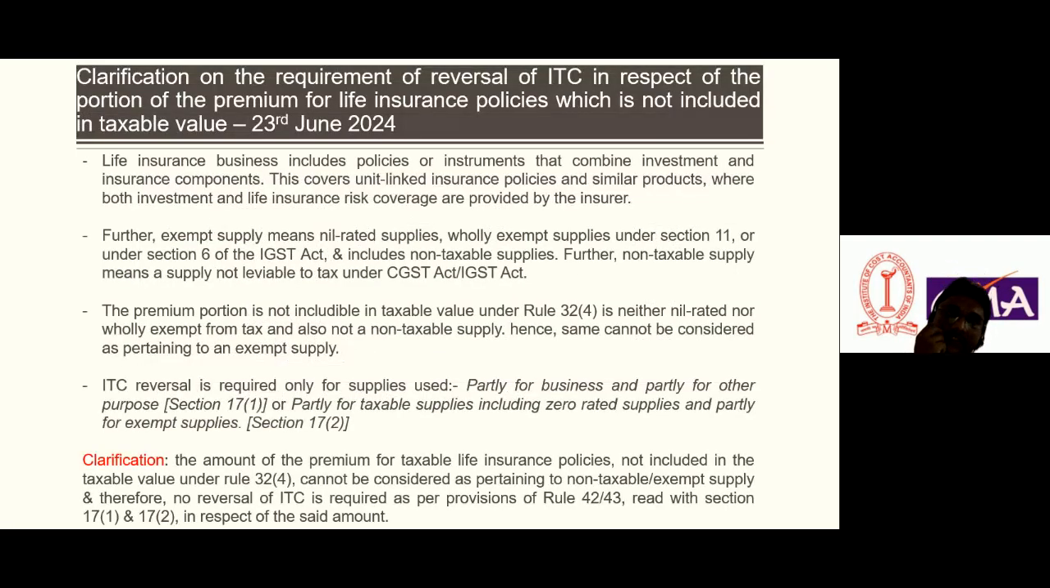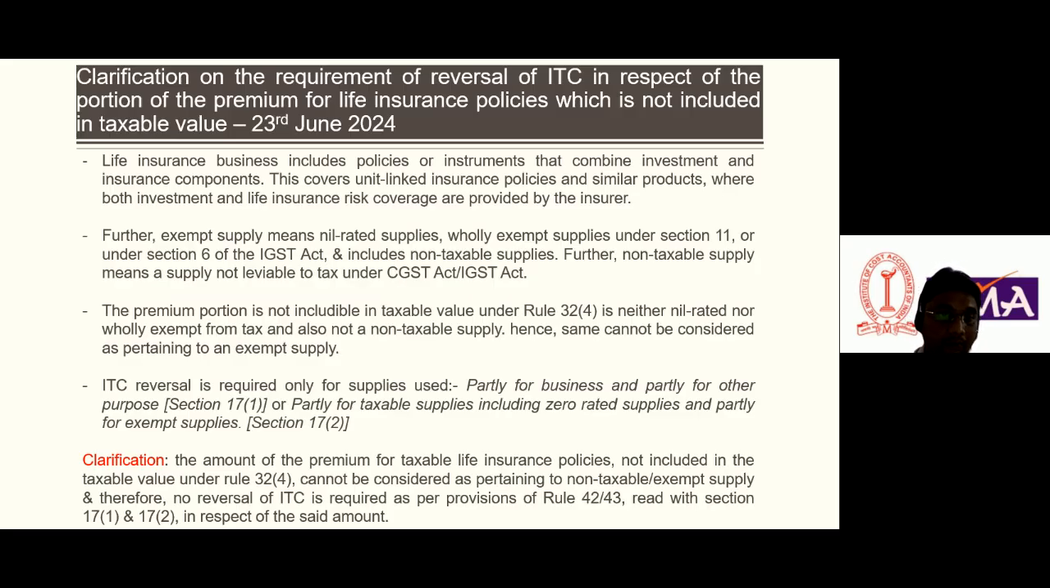So this is all about section 17. Two rules have a major role in apportioning the ITC between taxable and exempt supply. Rule 42 is all about inputs and input services. Rule 43 is all about capital goods. The formula is prescribed and we have taken an example. So you have to be very careful before computing the ITC as per rule 42 and 43. Every section, everything we need to comply with before computing the ITC.